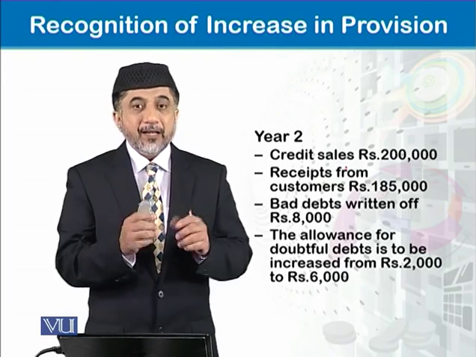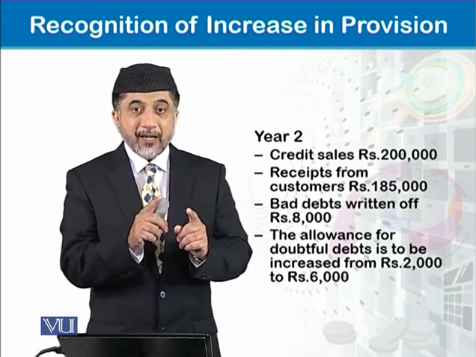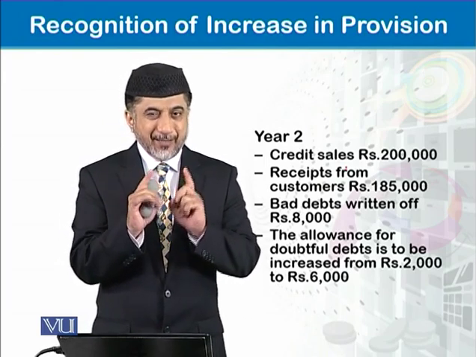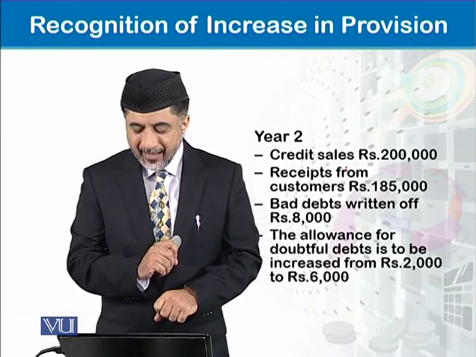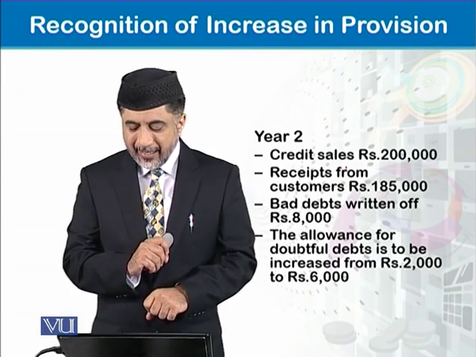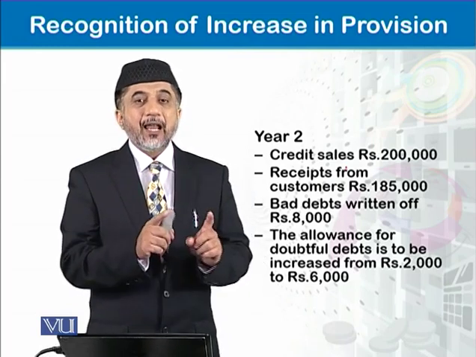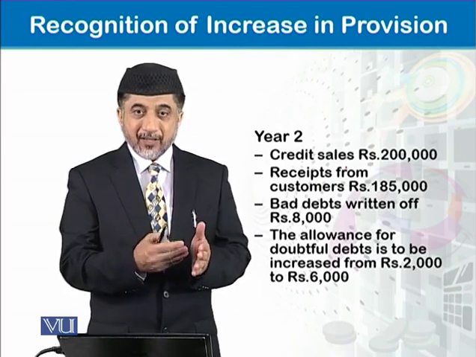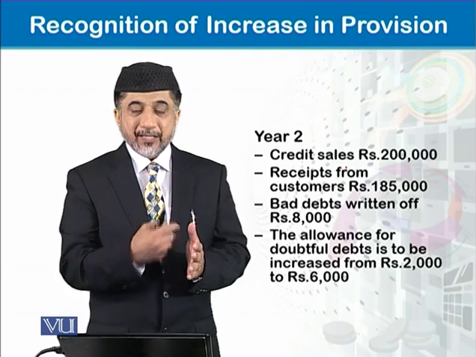Remember, bad debts written off already and bad debts to be written off are different things. Keep this in your mind. And the allowance for doubtful debts, here we are using the word allowance because it is also used in the books of accounts that you study.